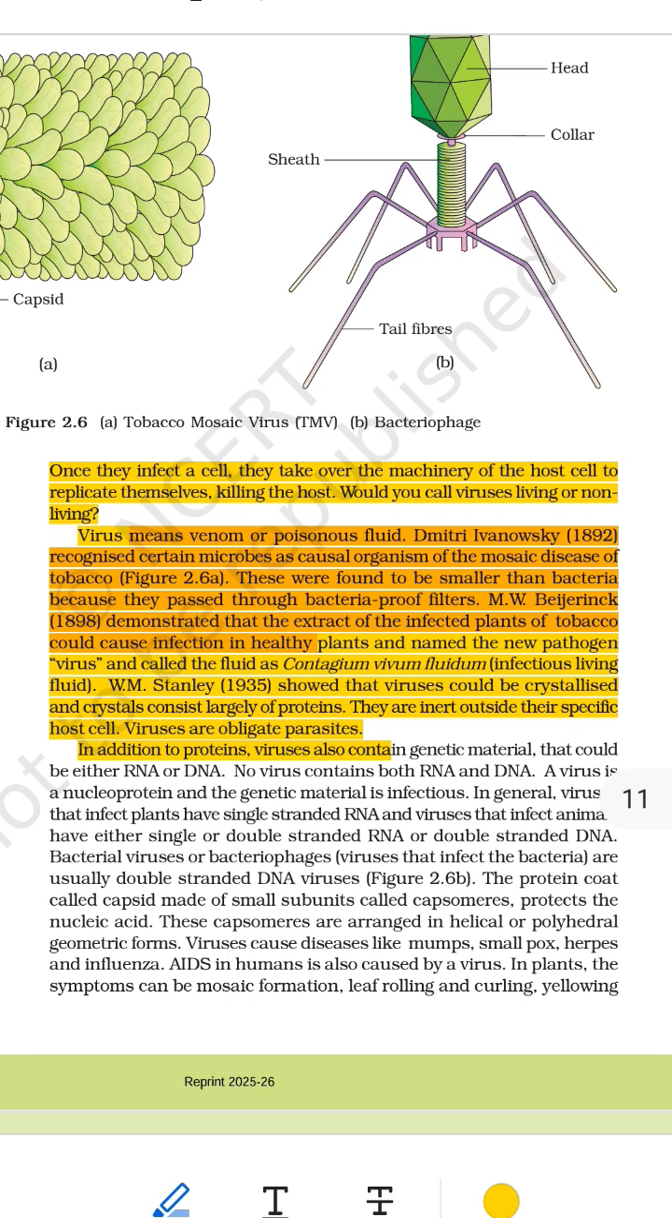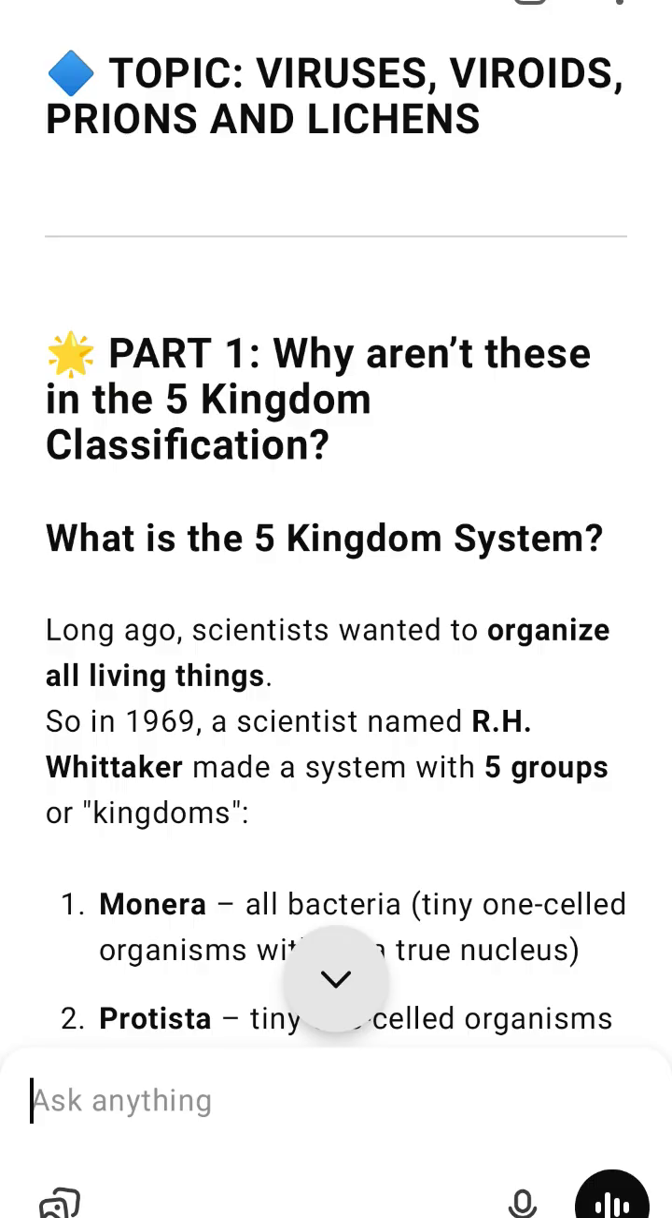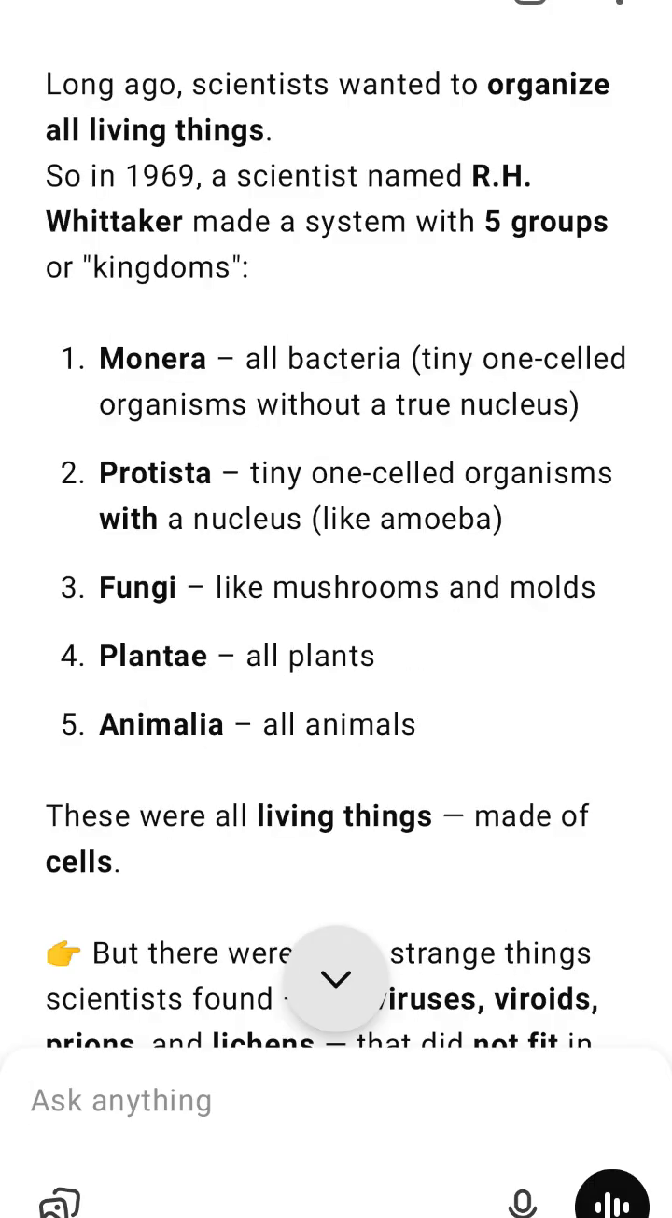How does a virus attack? Step by step. 1, finds a host cell like a human cell or plant cell. 2, attaches to it like a key in a lock. 3, injects its genetic material. 4, takes control of the cell like a hijacker. 5, forces the cell to make copies of the virus. 6, cell bursts and dies. 7, new viruses spread to other cells. This is how you get sick, like flu, cold, COVID-19, etc.